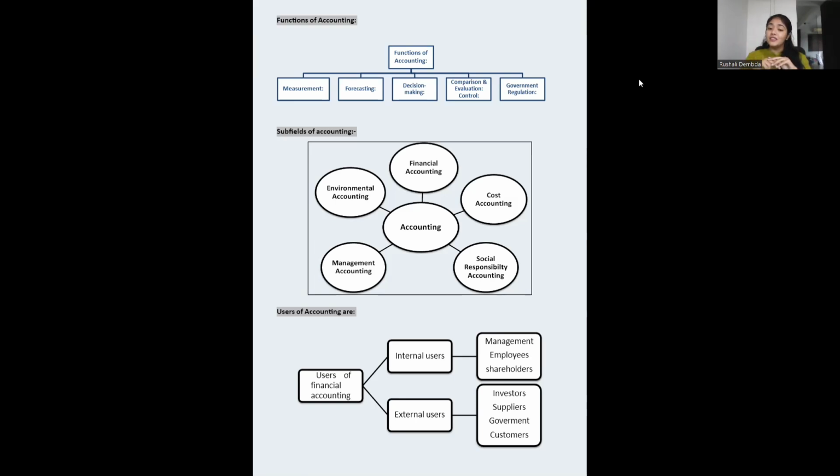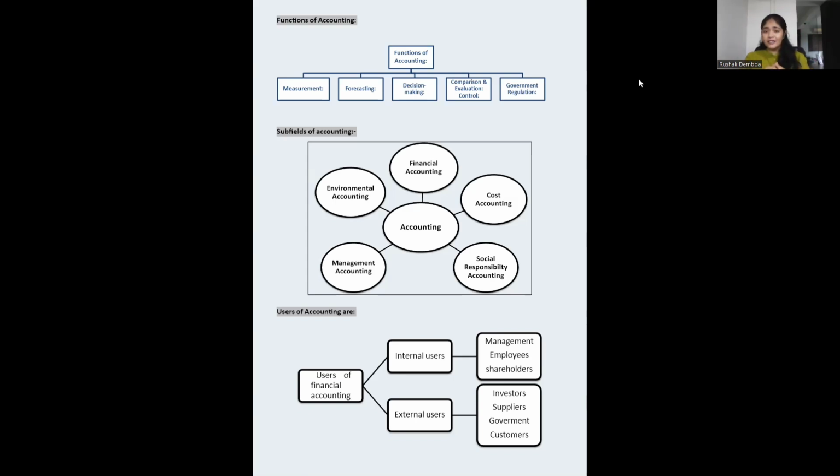Then comes your suppliers. Suppliers will need your financial statements because they'll be seeing what is the position of this business. Is the business earning profit? Do they have enough money in their bank account, in their cash account, so that you will be repaying to them? If I buy some goods on credit, the creditor will see that they have to receive the money from this person. This person has to pay me the money. So is she that credible? Are the financial statements that credible? That's why suppliers also need your financial statements.